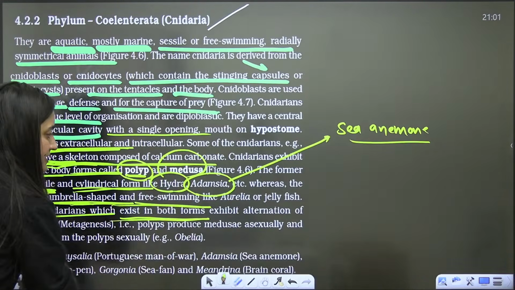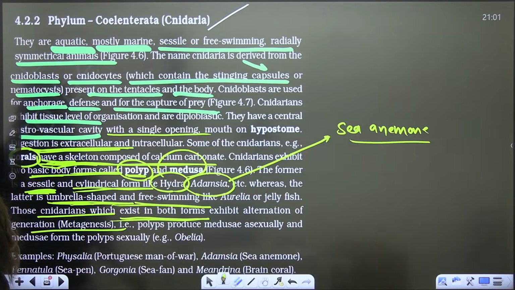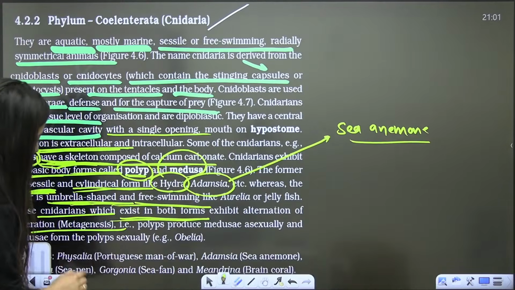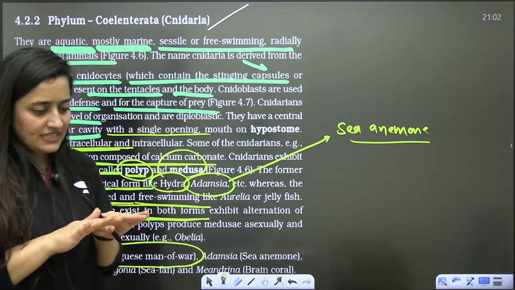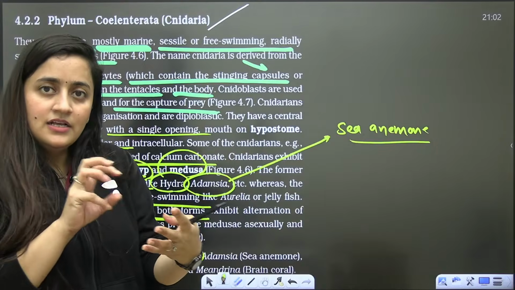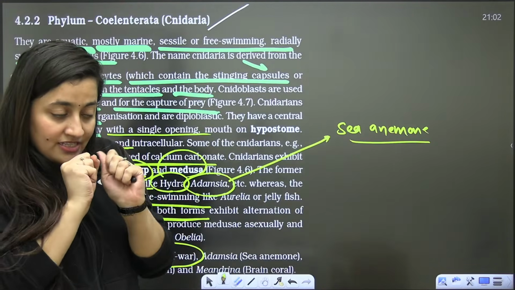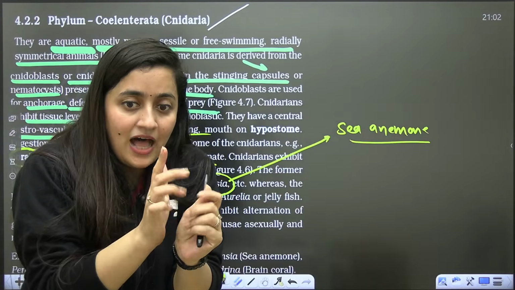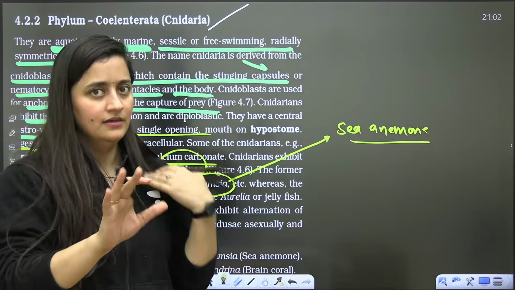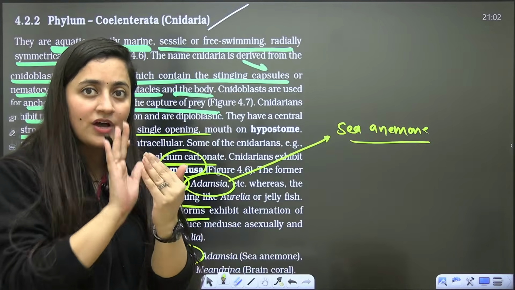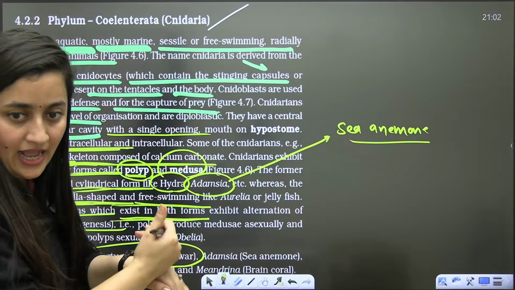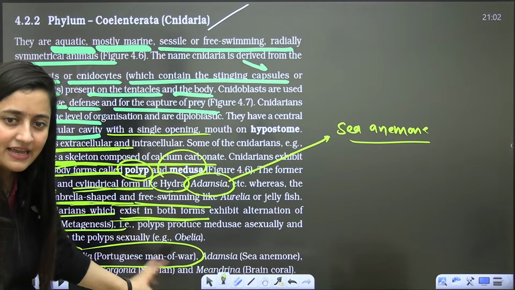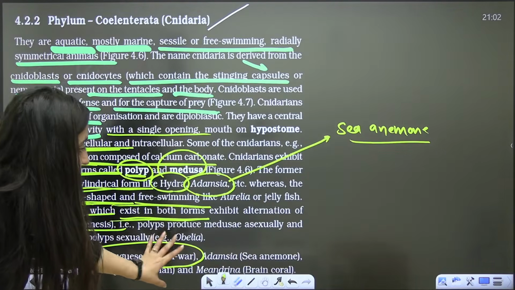So cnidarians which exist in both forms, they exhibit alternation of generation. Clear? So we have Physalia, Portuguese man of war. Actually, how do they attack? They'll just hide, and whenever they see the one they want to attack, they just attack. Physalia, they don't confront their enemy, they just attack. It is believed that even Portuguese people used to attack that way. So that's why Physalia is called Portuguese man of war.